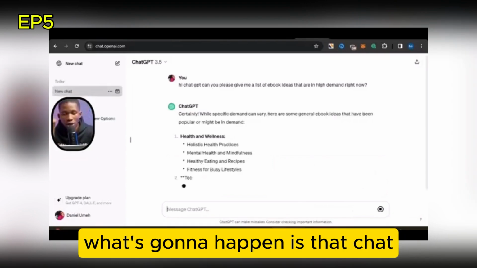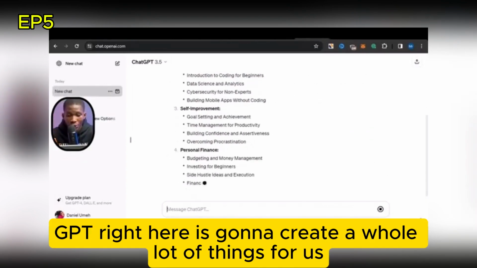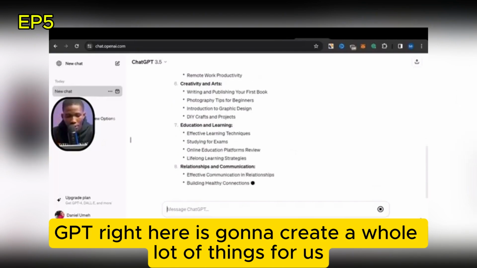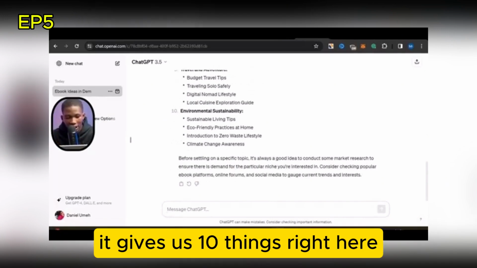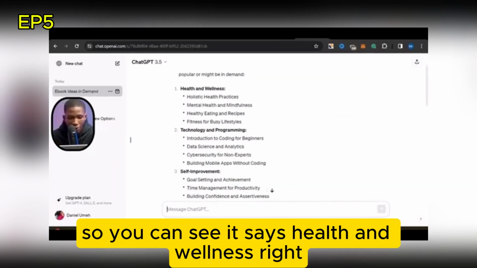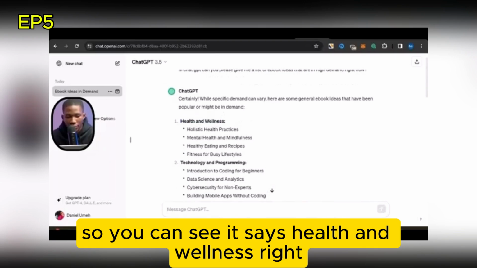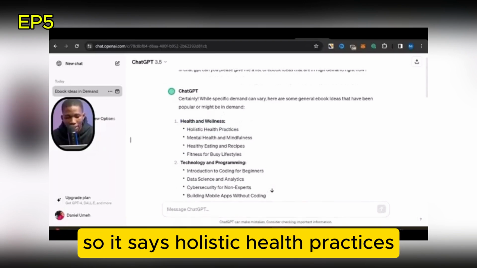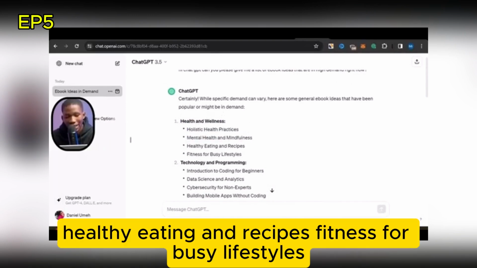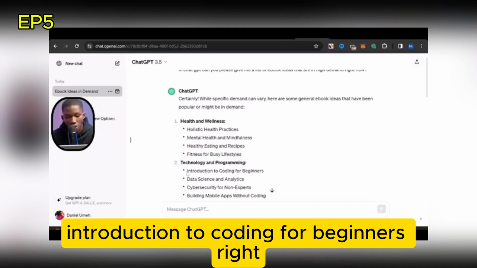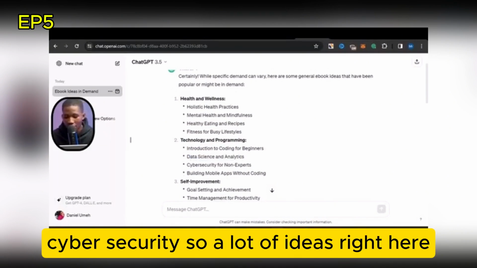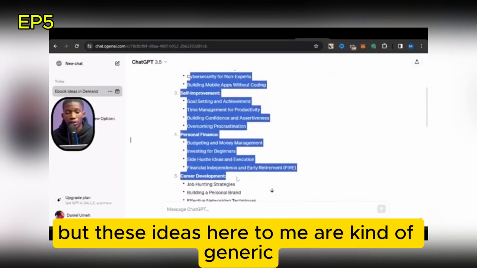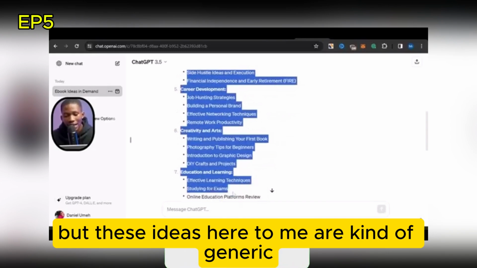When you do this, ChatGPT is going to create a whole lot of things for us. It's still creating. And now that it's done, it gives us 10 things. You can see it says health and wellness, holistic health practices, mental health and mindfulness, healthy eating and recipes, fitness for busy lifestyles, introduction to coding for beginners, data science and analytics, cybersecurity. So a lot of ideas, but these ideas to me are kind of generic.